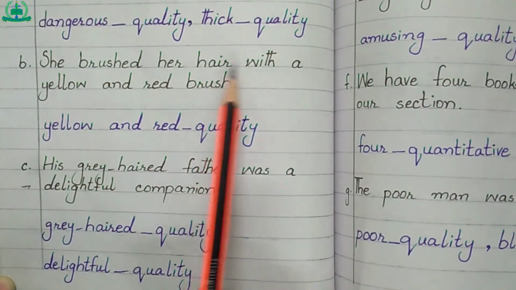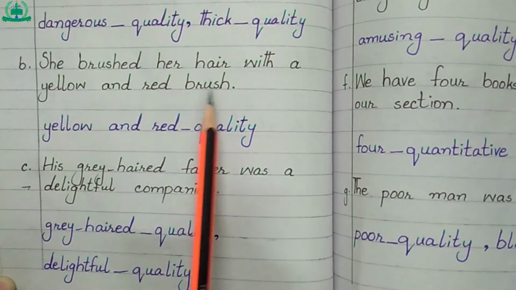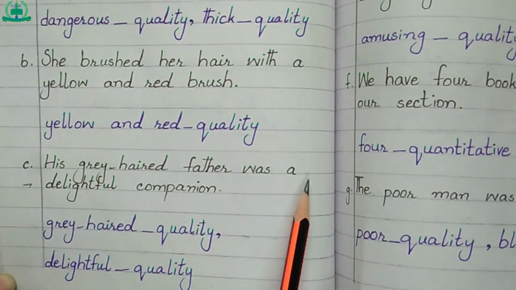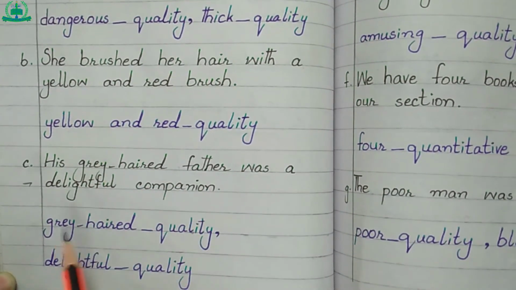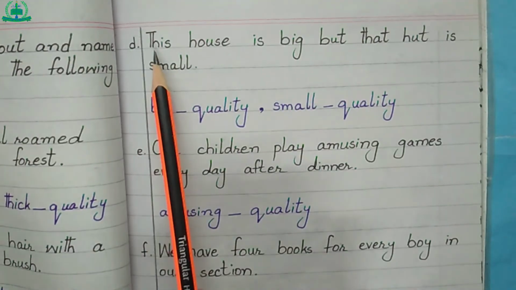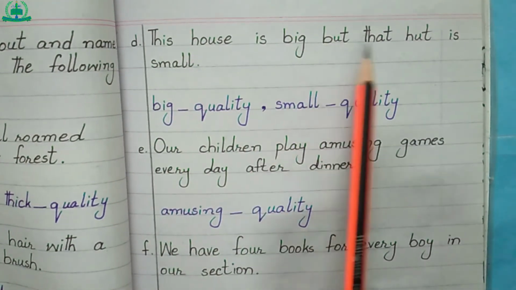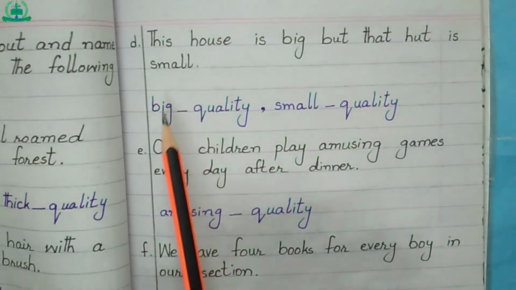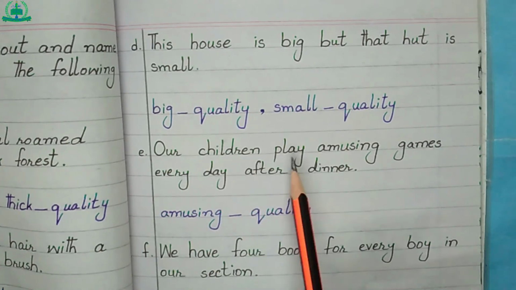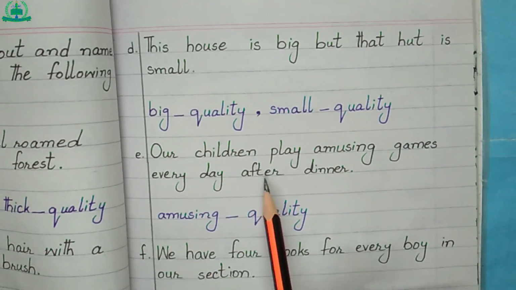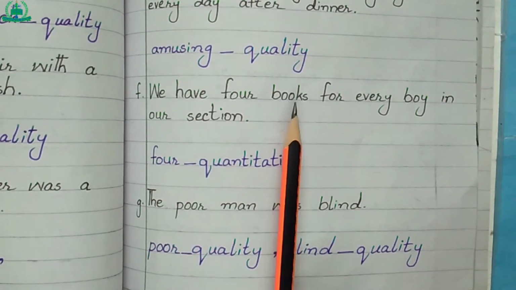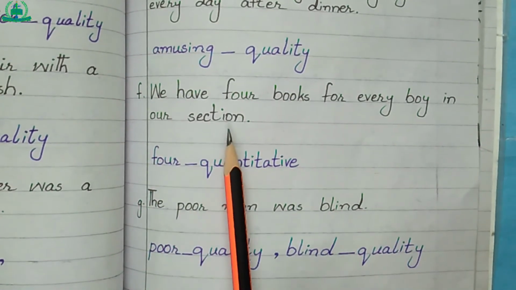She brushed her hair with a yellow and red brush. Yellow and red, quality. His grey-haired father was a delightful companion. Grey-haired, quality. Delightful, quality. This house is big, but that hut is small. Big, quality. Small, quality. Our children play amusing games every day after dinner. Amusing, quality.